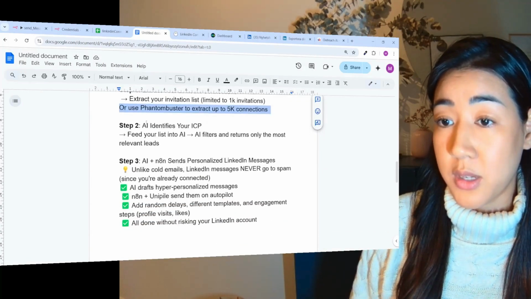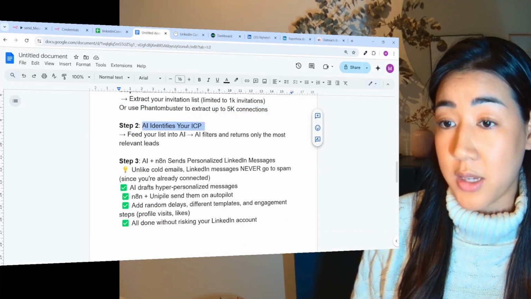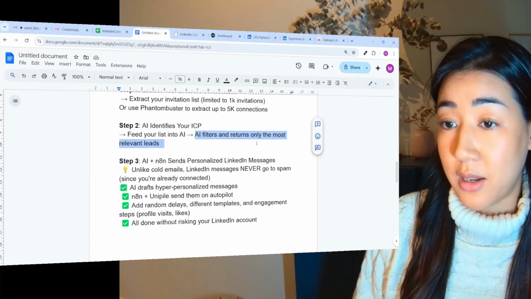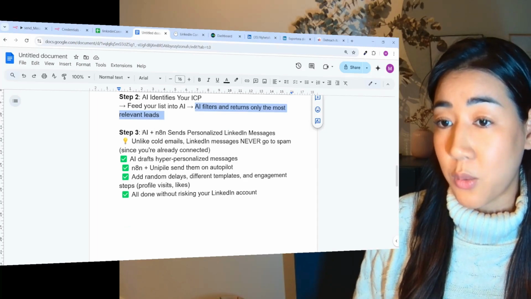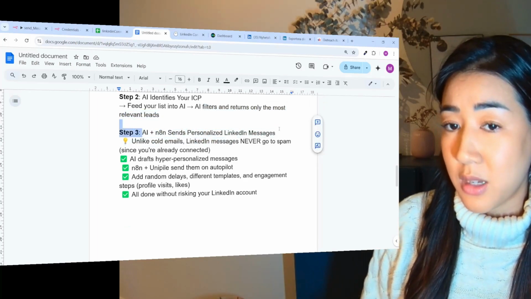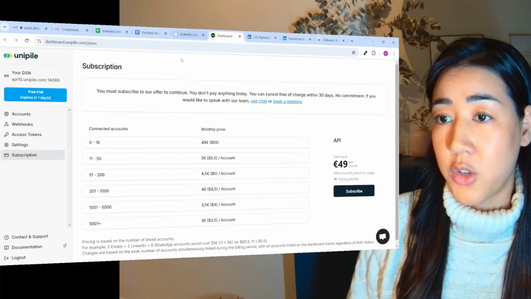And then step two is that we're going to identify your ICP. So we feed the list into AI. AI filters and returns only the most relevant leads for us. Step three is that we're going to use AI plus n8n to send personalized LinkedIn messages using something called Unipile.